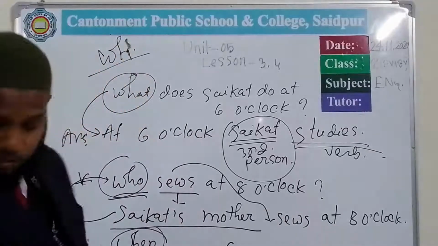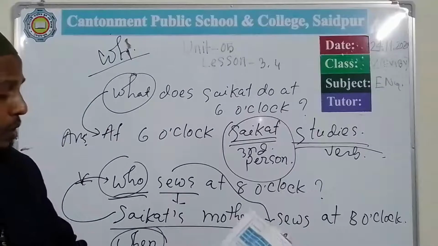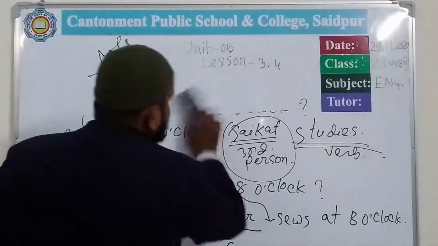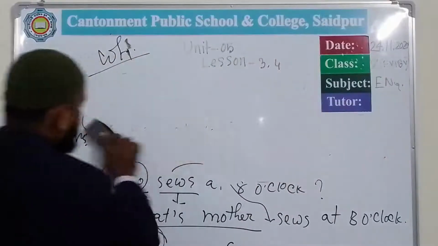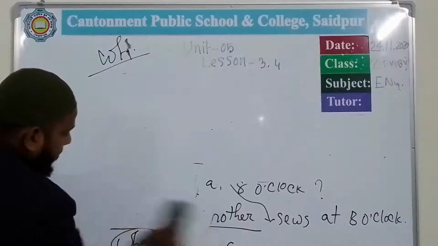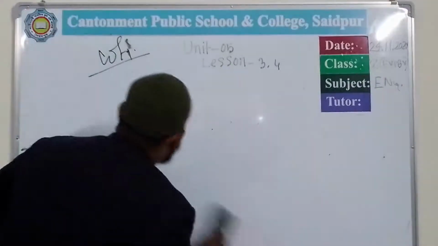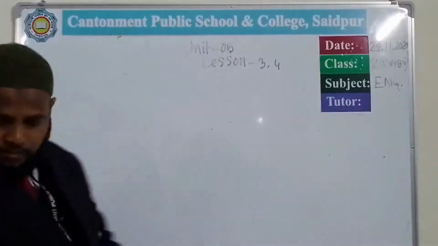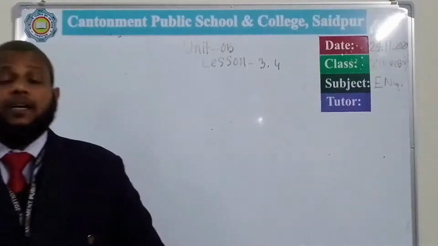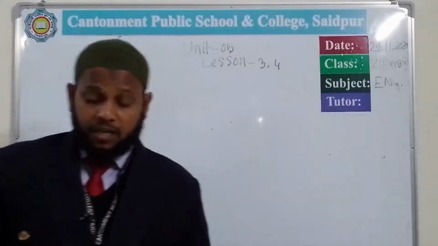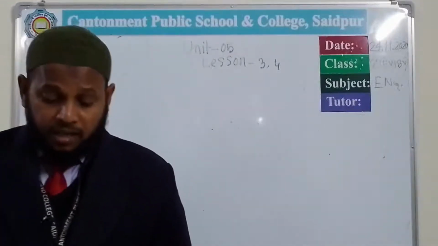Now we will go to the F number exercise. Okay. Here again, I think that you have understood and better understood.